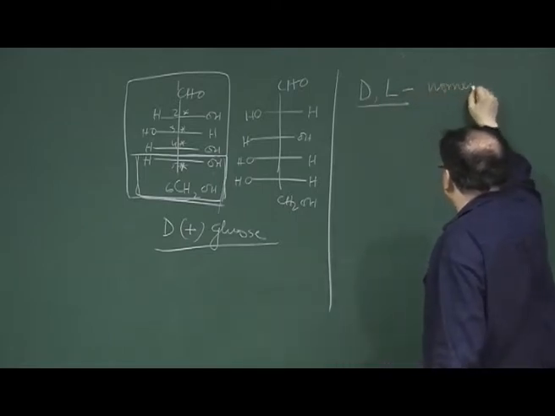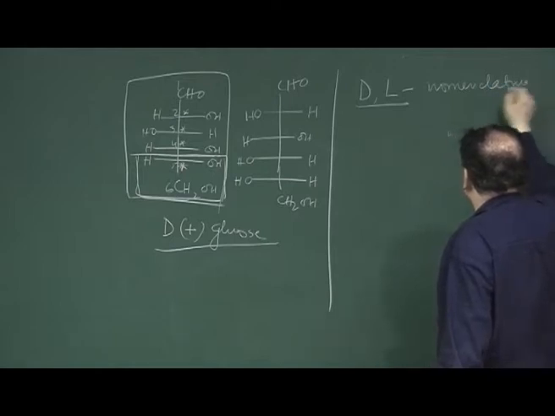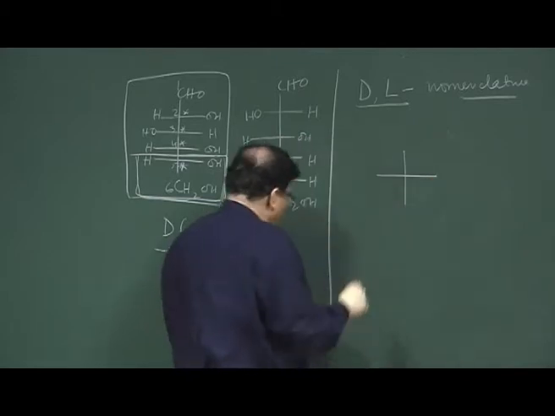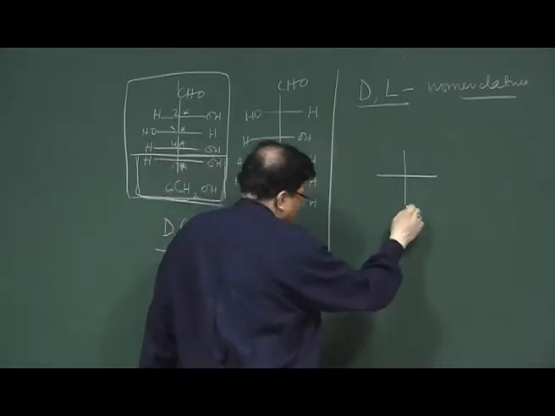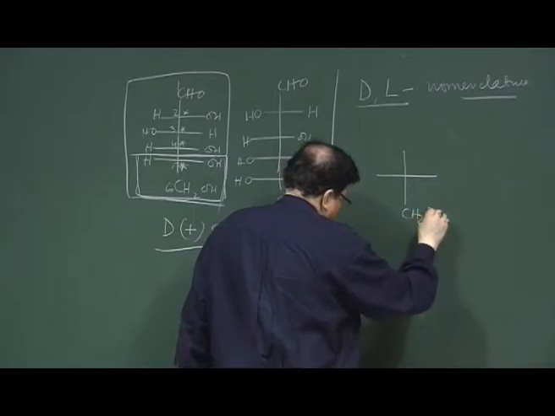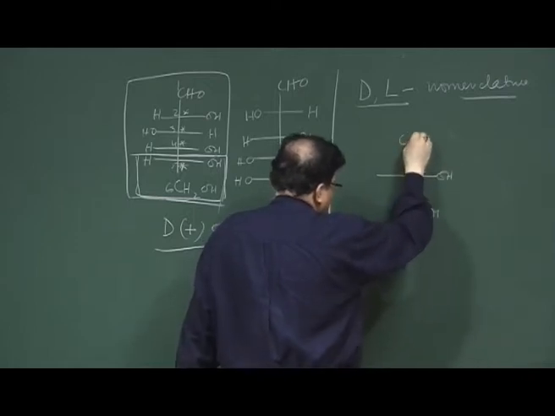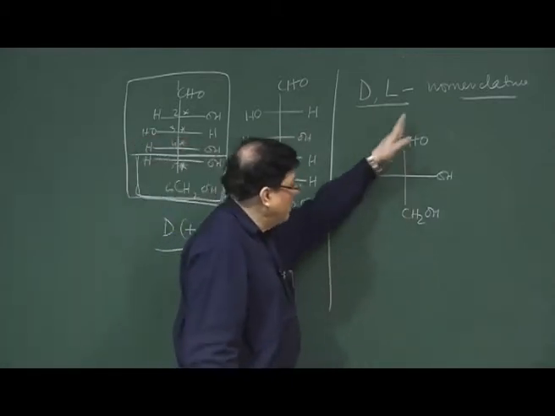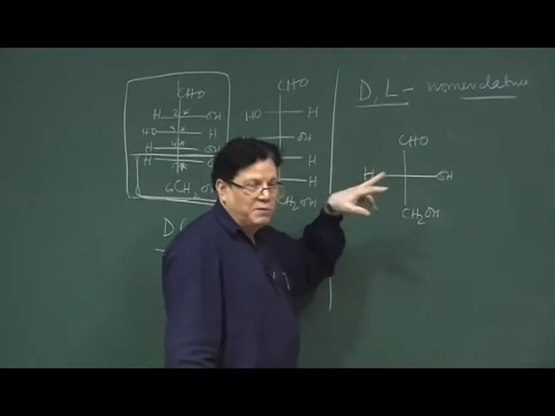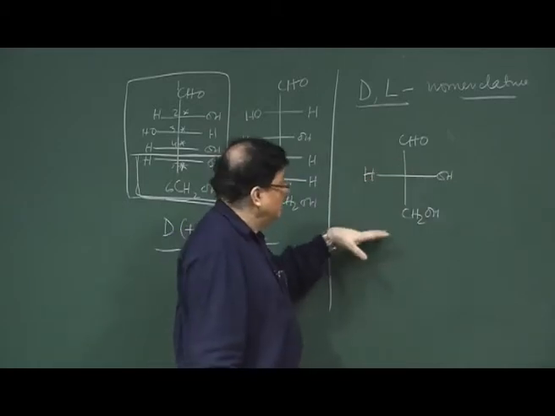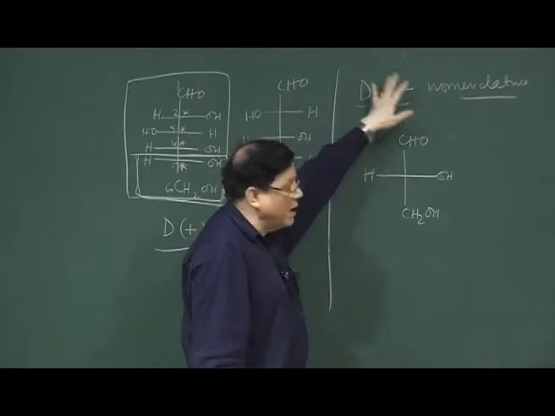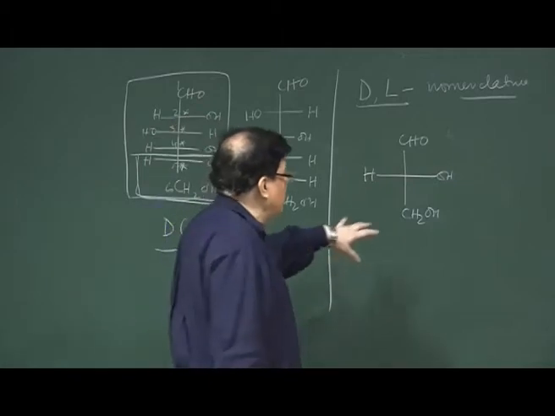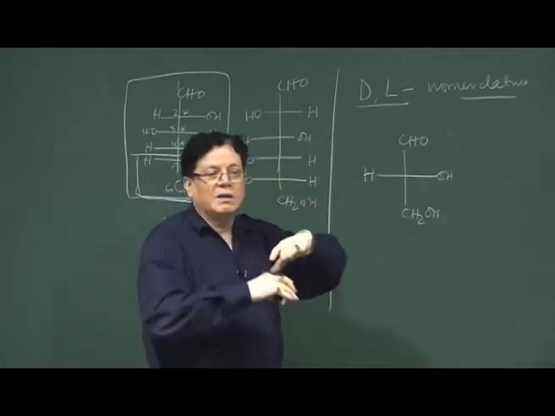What is the DL nomenclature system? It again started from this concept: if you have a molecule like this, which is, say, glyceraldehyde, and you write it in the proper Fischer projection formula, proper in the sense of what is required for naming it according to D and L, because in a Fischer projection formula you can place the 4 ligands at your will.